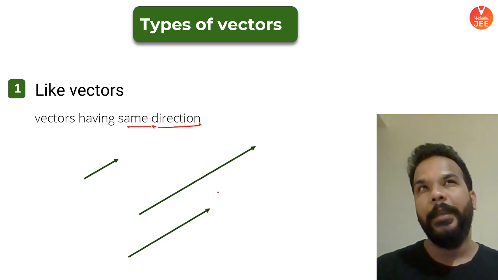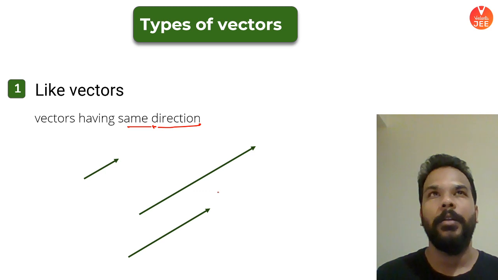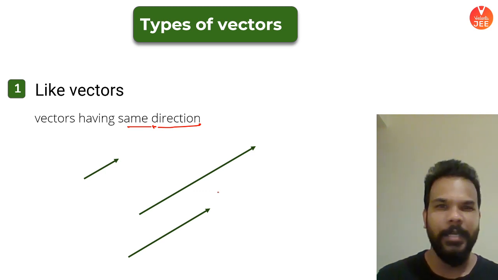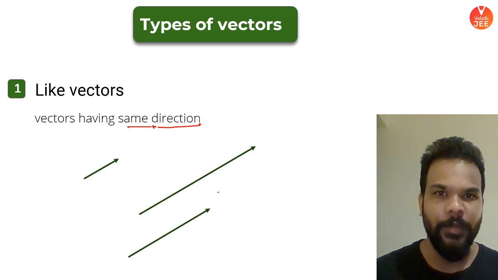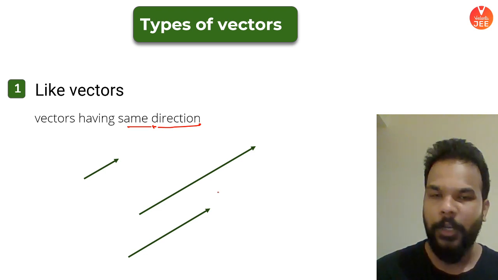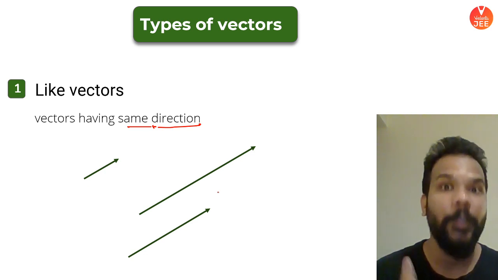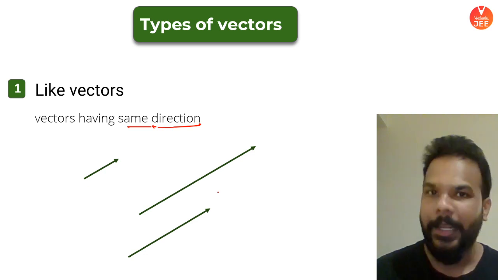If I have to give you an example, two cars which are moving towards east but don't have the same speed: their directions will be the same, but they will not have the same speed. Speed is a scalar quantity, so their velocity vectors will be like vectors.